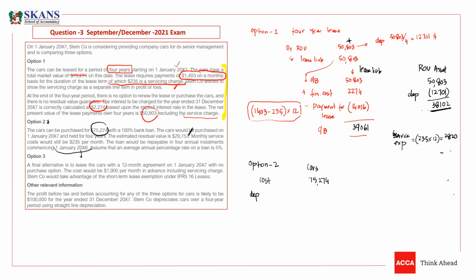If the question is silent, you need to charge depreciation on a straight line basis. But in the other relevant information, they are saying that we need to follow straight line depreciation charge over 4 years. So we need to charge depreciation by using 75,274 minus residual value. Here we need to deduct residual value as well, 753, and divide by 4 years. So what would be the depreciation, guys?